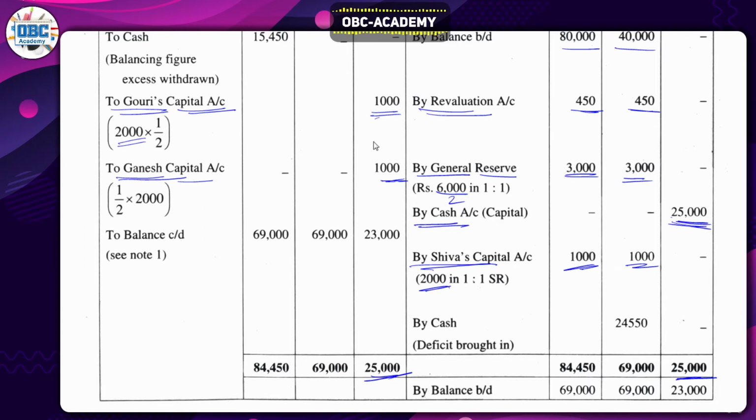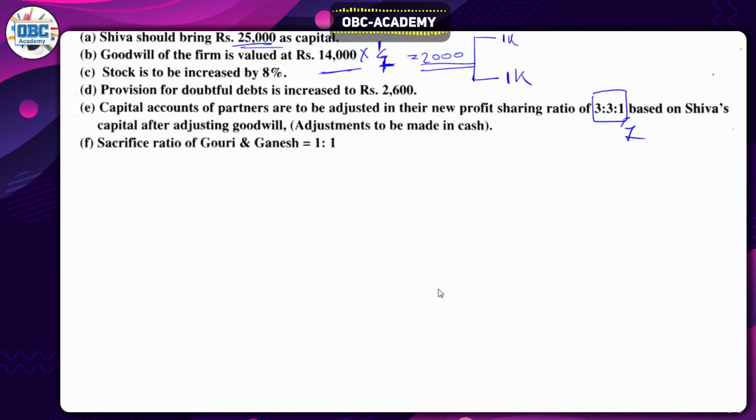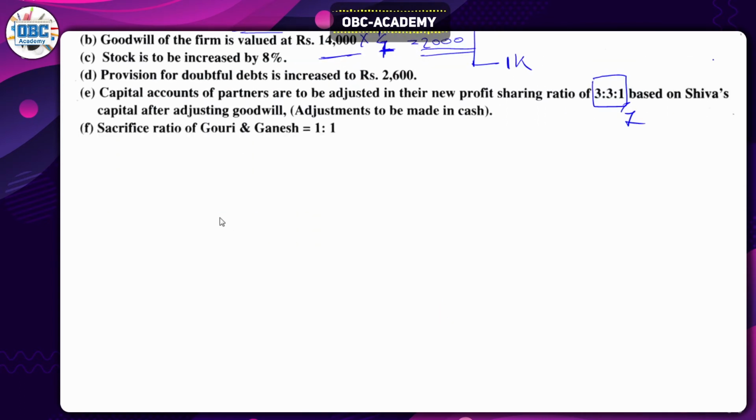So 25,000, and if you subtract 1,000 and 1,000, you'll get 23,000. We just got an answer which produces another two answers. That's how this magic works. If we get back to the working note, here all three partners share 3 is to 3 is to 1. This can be written as 3 by 7, 3 by 7, and 1 by 7. This is how we calculate it.